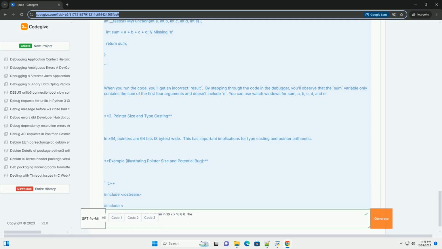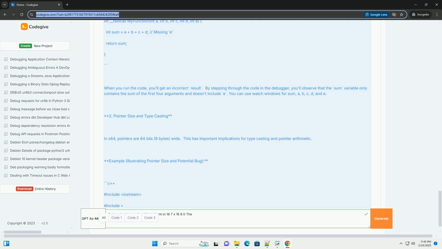Return value: the return value is passed in RAX for integer and pointer types and XMM0 for floating point types. Shadow space: the caller reserves 32 bytes of shadow space on the stack for the first four arguments, even if those arguments are passed in registers. This space is used by the callee to store these registers if needed.